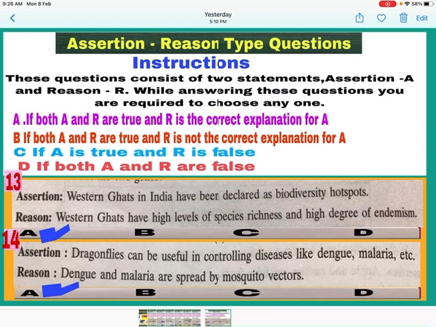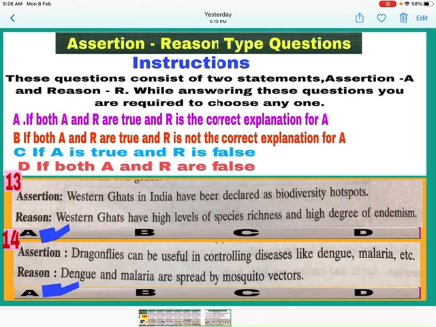A wide variety of organisms live here and it also has a high degree of endemism, meaning many species are confined to this region and not found anywhere else. That is why Western Ghats in India are biodiversity hot spots. So here A and R both are correct and R is the correct reason of A. So mark A.